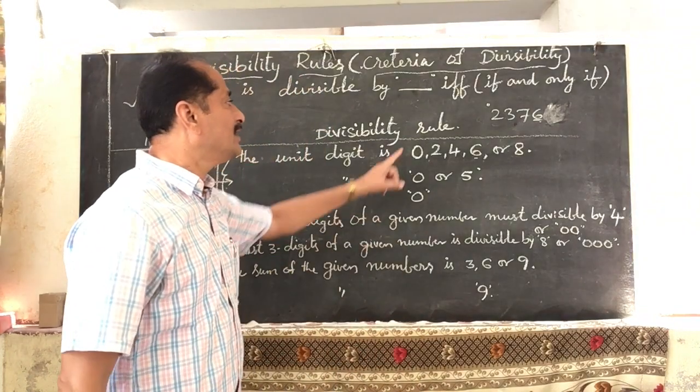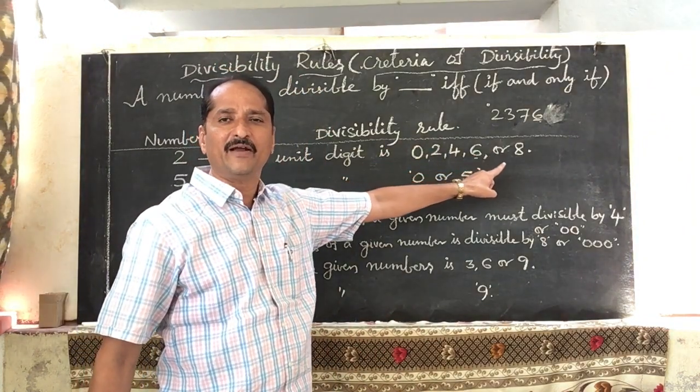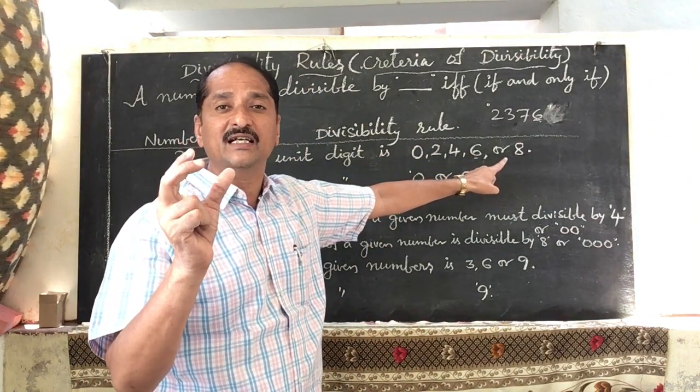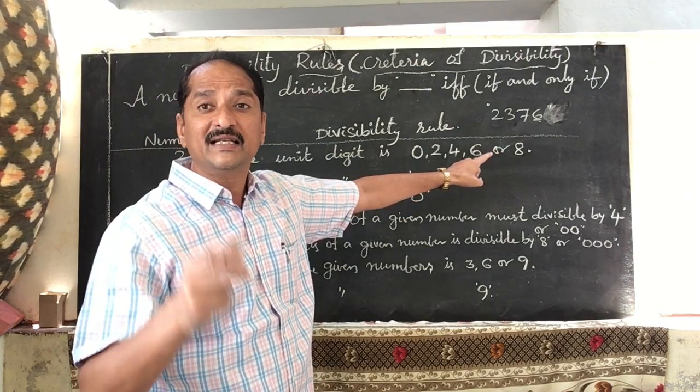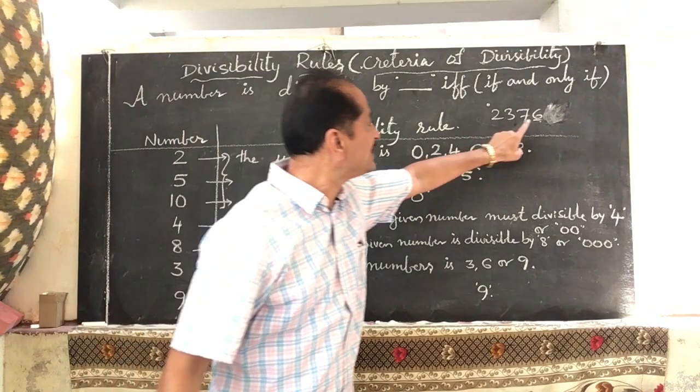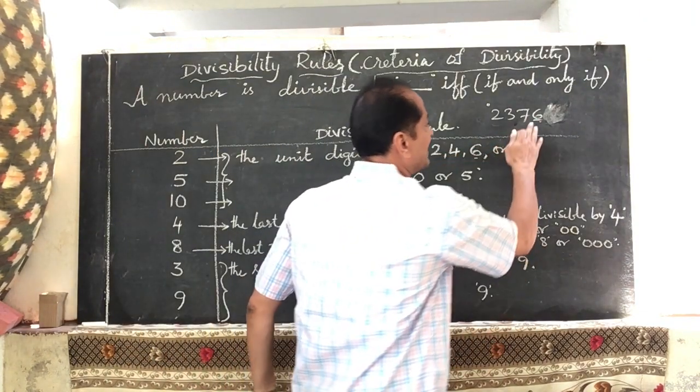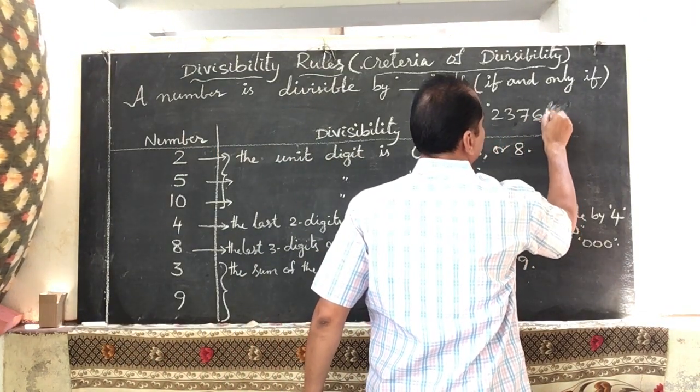Okay. In the same way, for some more numbers we can check divisibility by checking the unit digit, the units place, the ones place. Actually, before, we had written 5 here.